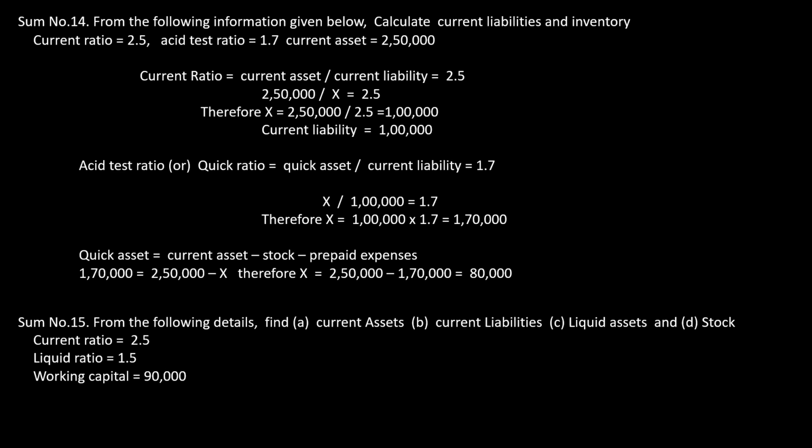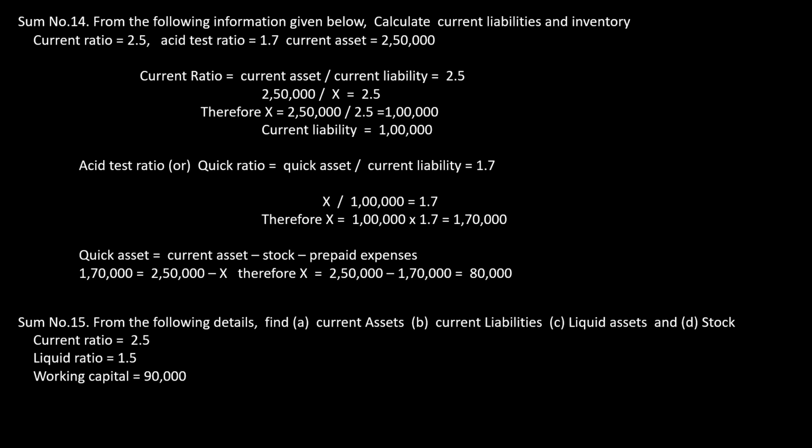Now I want to find the inventory, that is the closing stock. For that I need the quick ratio. Quick ratio, acid test ratio, liquid ratio, everything is the same. Now, quick asset divided by current liability is equal to 1.7, as given in the sum. Quick asset I don't know, whereas the current liability I found out is 1 lakh. Therefore, x divided by 1 lakh is equal to 1.7, so x is 1.7 into 1 lakh, which is 1,70,000. That is my quick asset.